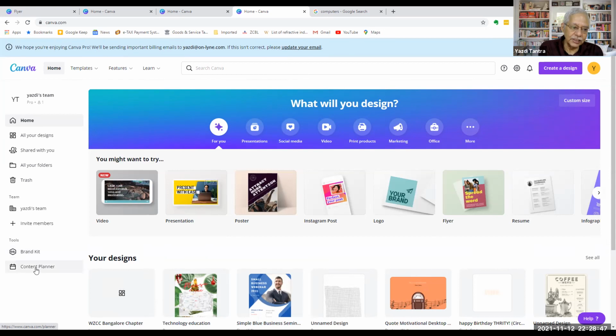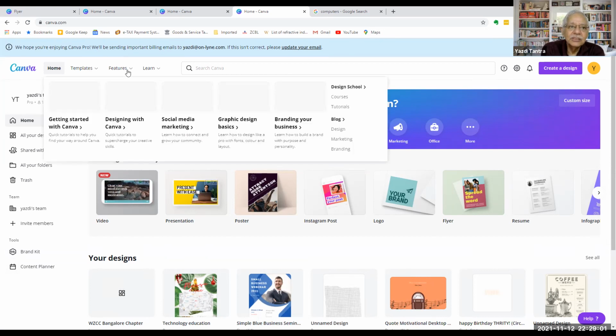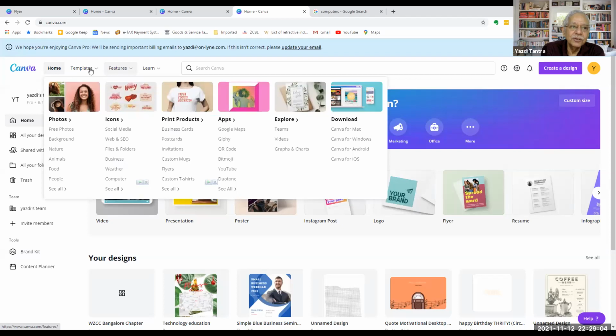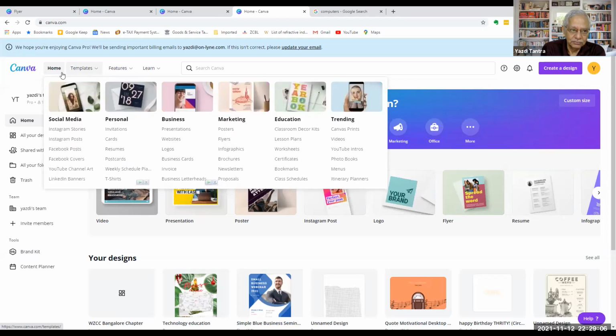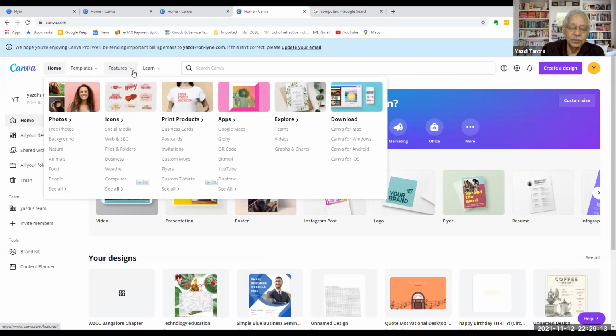And of course, there is a content planner, which if you are going to publish your stuff on YouTube, on Facebook, on Instagram, you can plan your content also. So this is a very simple intro to Canva. Now, if you see here, templates also, you have all the options right here. Features, when you want to use free photos, backgrounds, Google Maps, QR code, you can create a QR code directly from here.